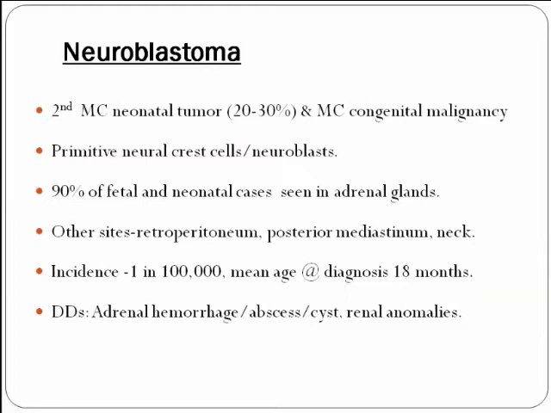Coming to the second most common neonatal tumor, that is neuroblastoma. It is the most common congenital malignancy in childhood. They arise from primitive neural crest cells and or neuroblasts. 90% of the fetal and neonatal cases are seen in the adrenal glands. The other sites in decreasing frequency are retroperitoneum, posterior mediastinum, and neck. The incidence is 1 in 1 lakh, and the mean age at diagnosis is 18 months. The differential diagnosis for neuroblastomas includes adrenal hemorrhage, abscess, cyst, and renal anomalies.